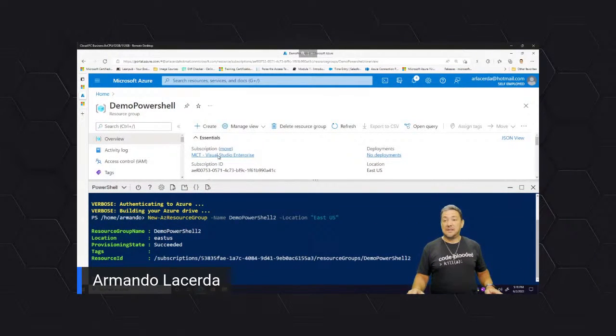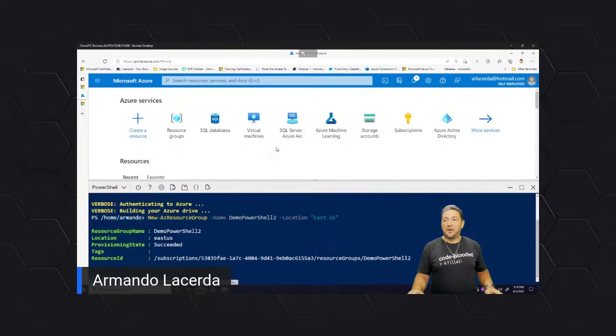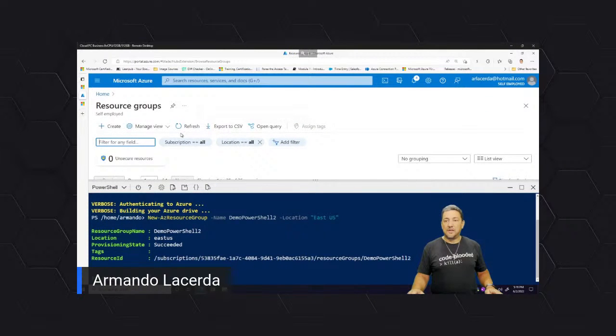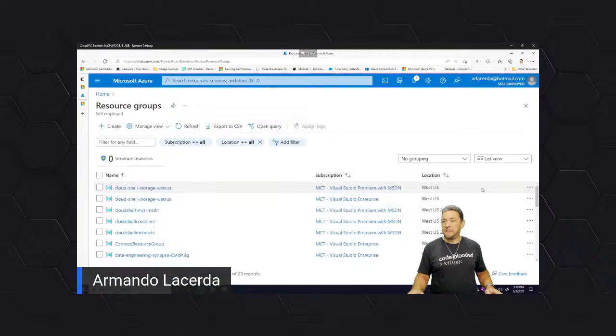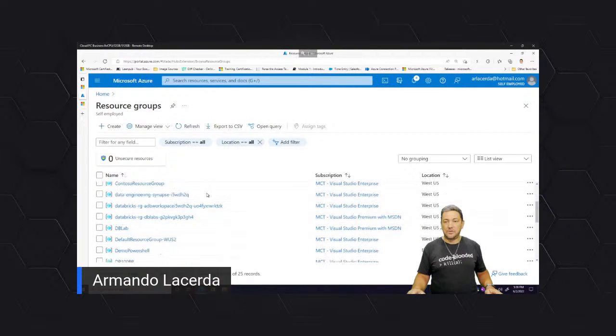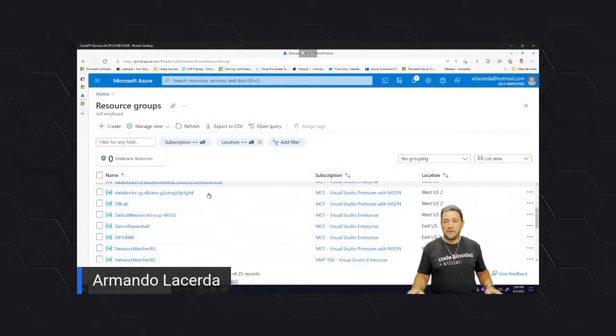And once it is scheduled, if I go back and execute it, when I go back there to my resource groups, I should see here, let's get rid of this guy for the moment, I should see my 2 resource groups. Here's one.